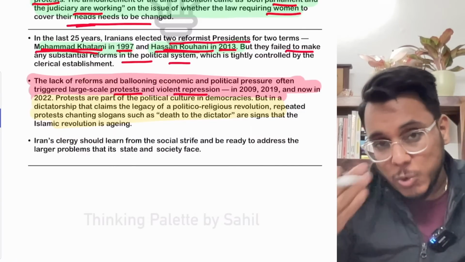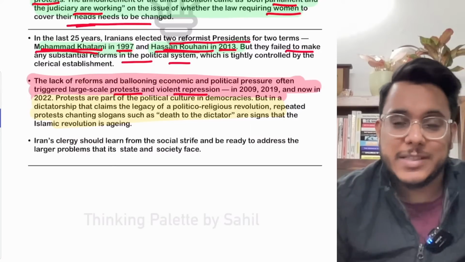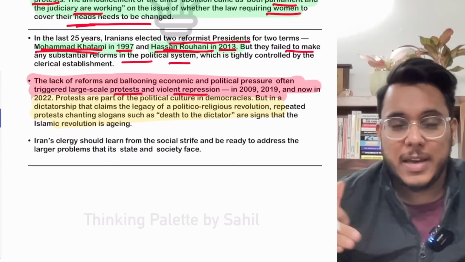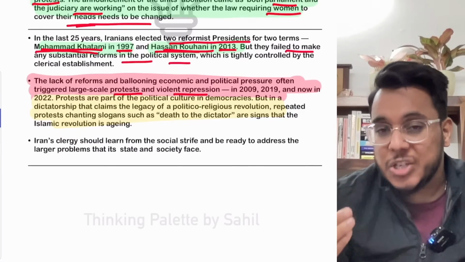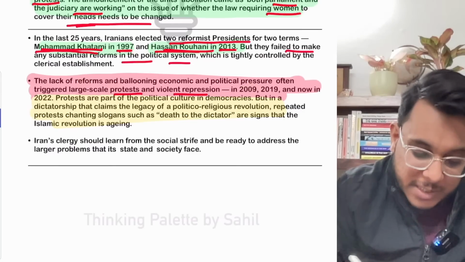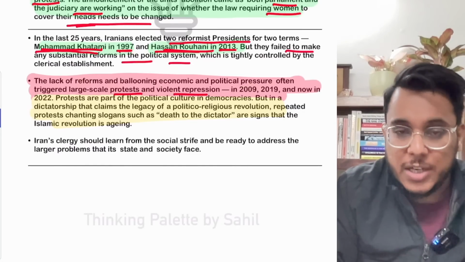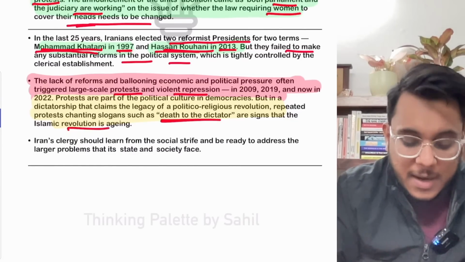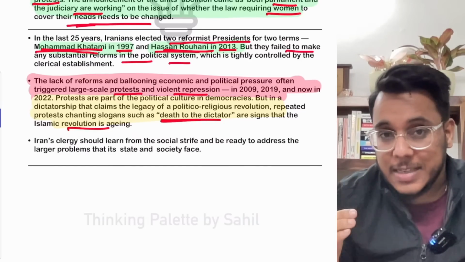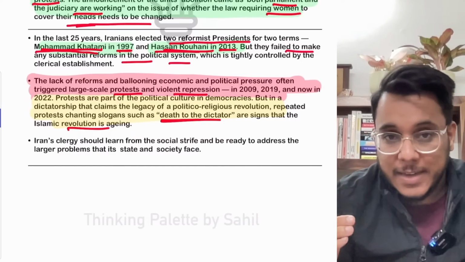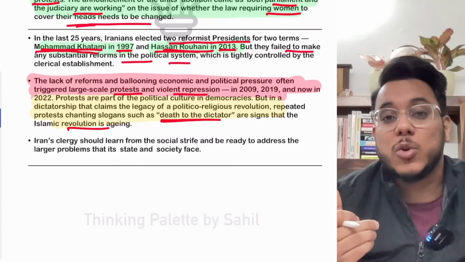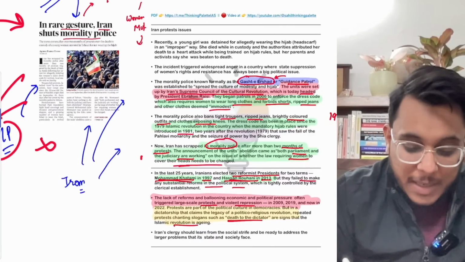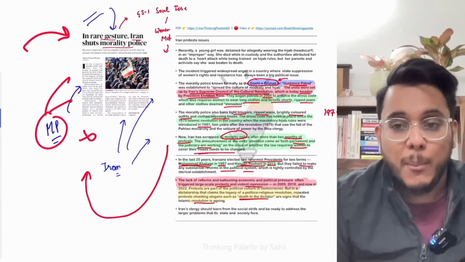However, now in the aftermath of the COVID-19 pandemic, first of all, we see that economic crises are going on in Iran, and after that, these repressions were carried out on women. Fine, we see that now there is an overarching reform movement that has started, and they are giving slogans such as death to the dictator. And now we can find that after the Iranian Revolution of 1979, the new regime that got established is aging. This regime is not something required by the people, and the people are severely looking for more reforms.